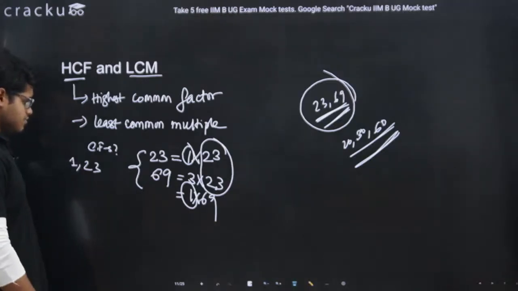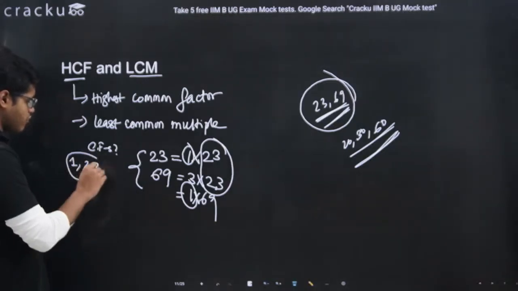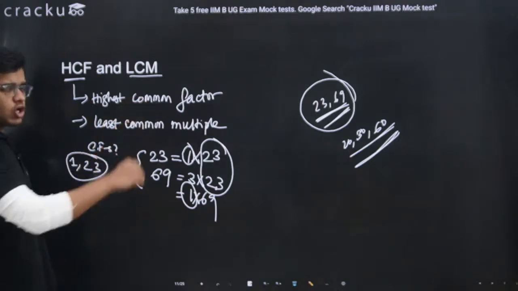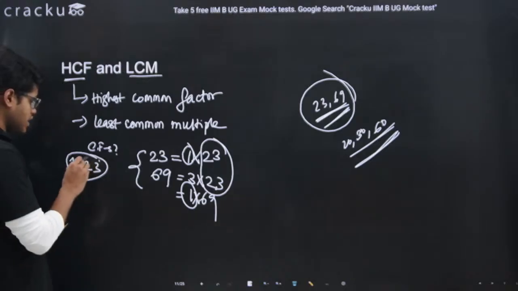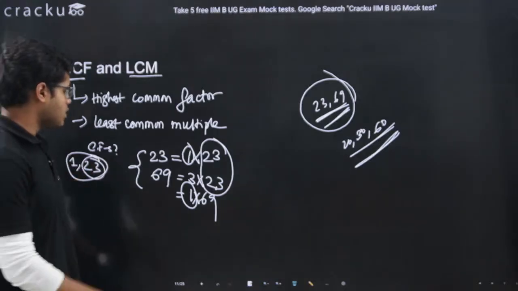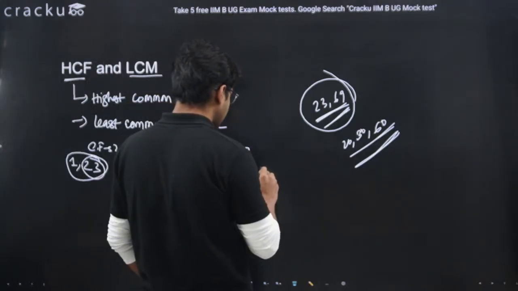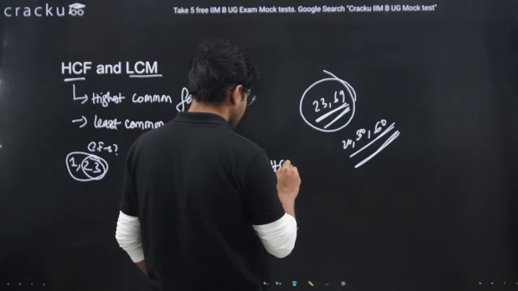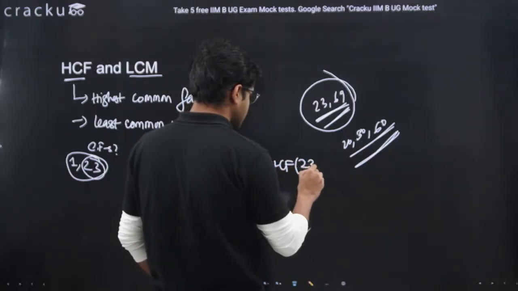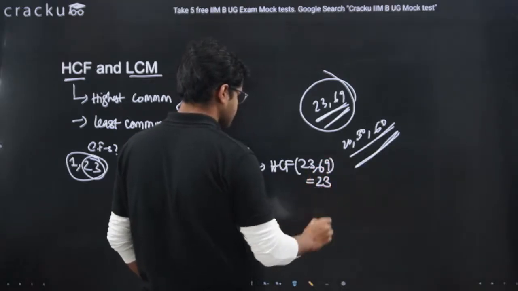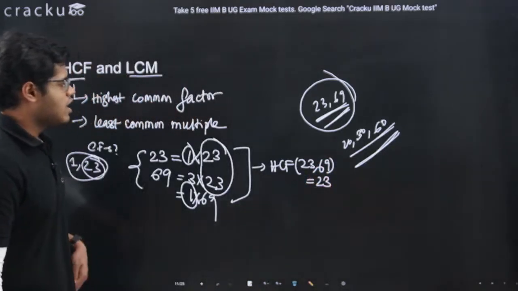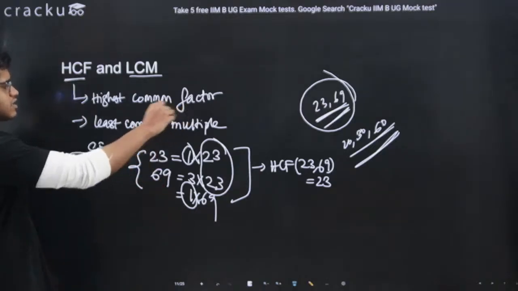Now these are the common factors. What is the highest common factor? Among these, the highest is 23. Which means the HCF of 23 and 69 is 23.